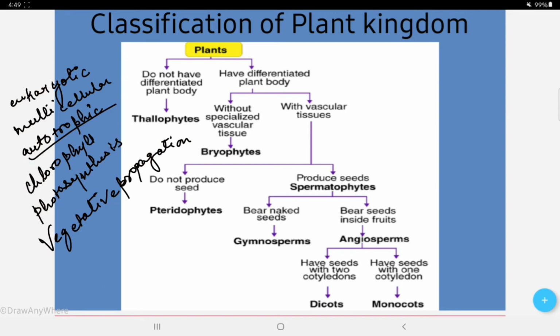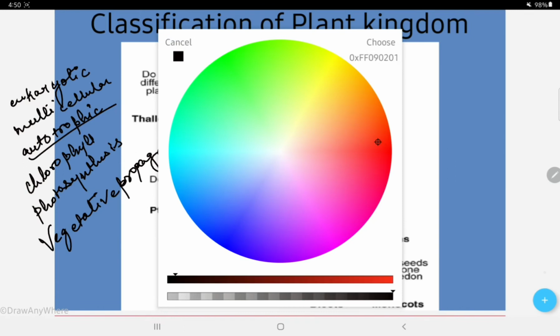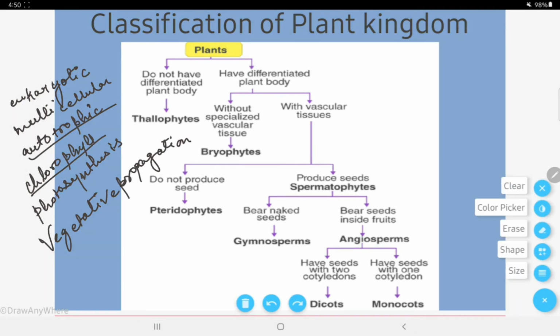Another characteristic is that plants contain a photosynthetic pigment. Now what was the photosynthetic pigment? I have already told you about it. That pigment is chlorophyll. Okay, this is a photosynthetic pigment.